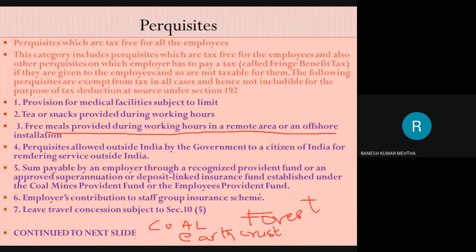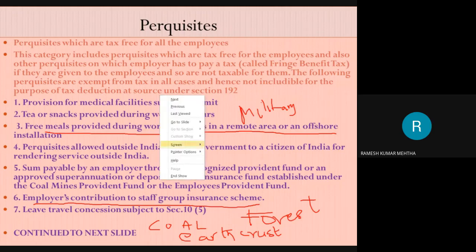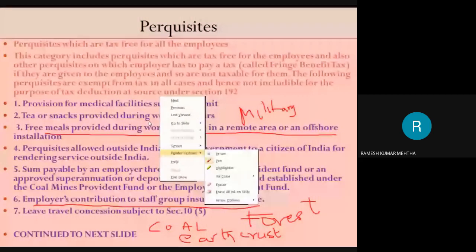Another example is a military man working in a forest area. So when he is working in a forest area or a remote area, something like that, then the free meals are provided by the employer to the employee during the working hours. So this is also a perquisite provided by the employer to the employee. Next one is another example of perquisite. I am just touching upon some important elements of perquisites. Next one is employer's contribution to staff group insurance scheme. This is also a perquisite provided by the employer to the employee.